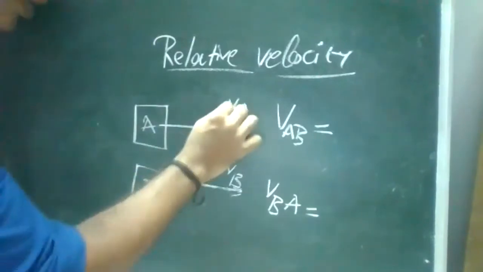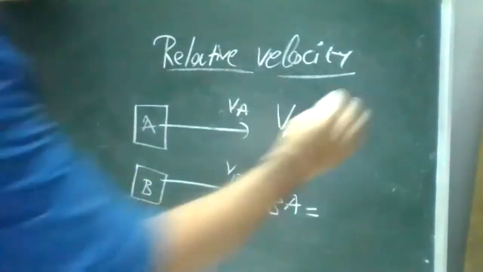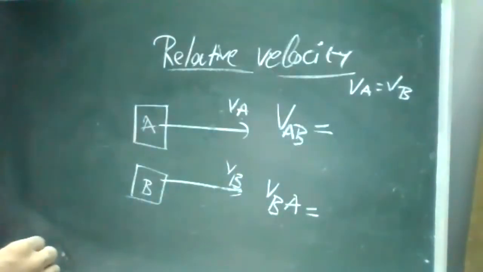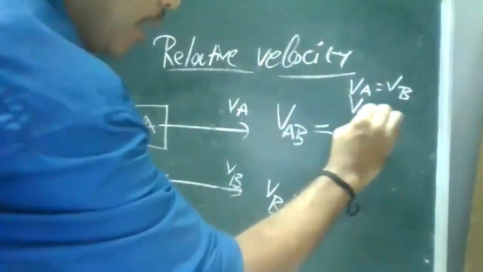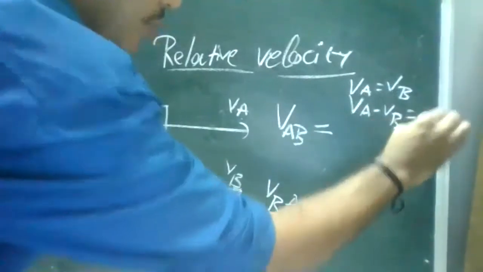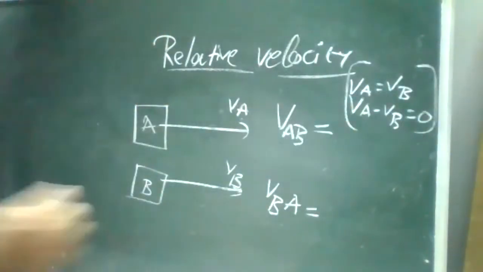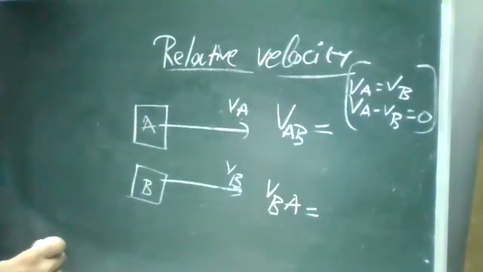Now, for example, these two velocities are the same: VA is equal to VB. Then what will happen? VA minus VB is 0. Correct? Right. So now I'm going to compare with respect to this one.